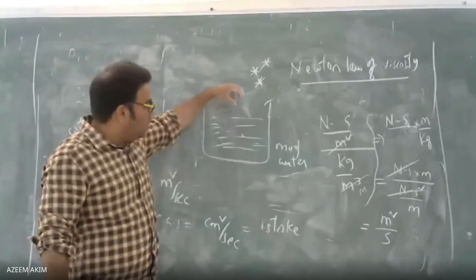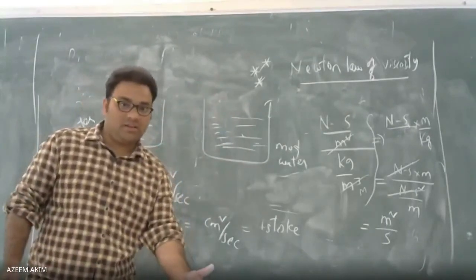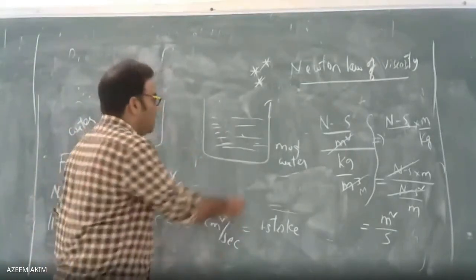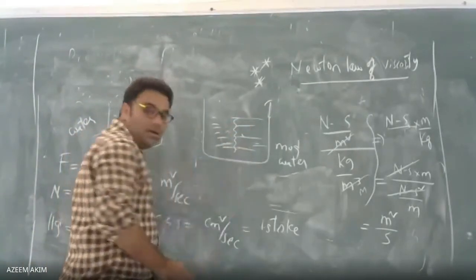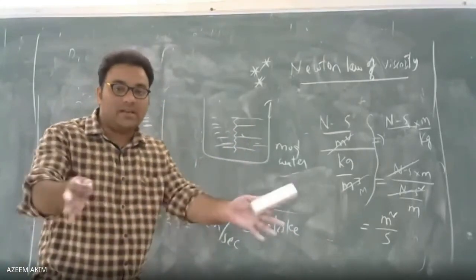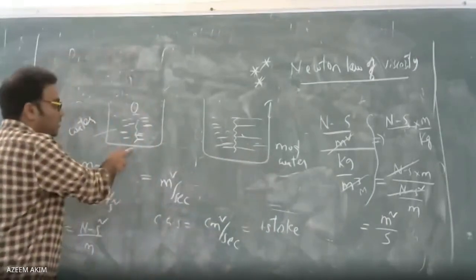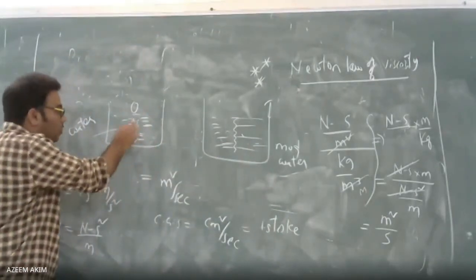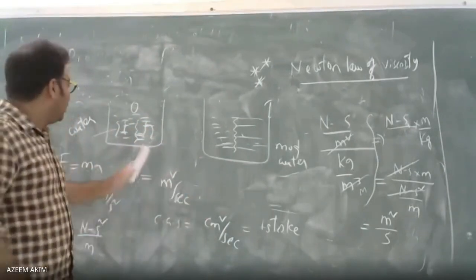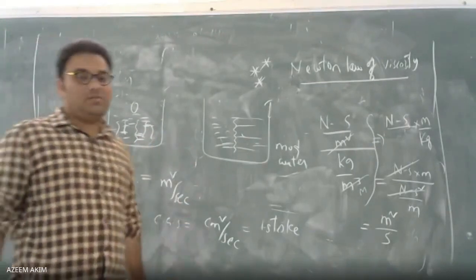So if you throw a stone, it will reach very slowly, and the diffusivity of the disturbances is very low. In low kinematic viscosity, disturbances or vibrations spread more. That is kinematic viscosity.